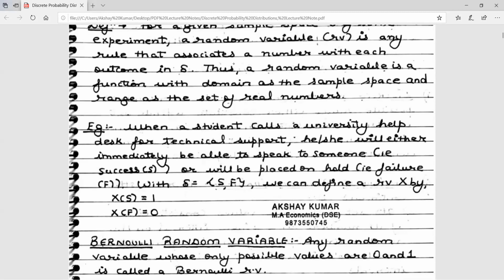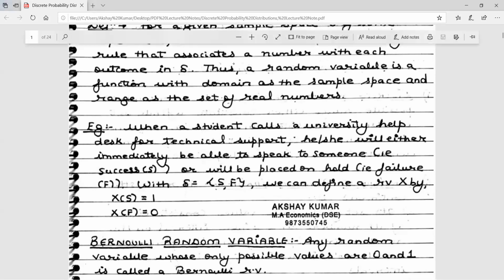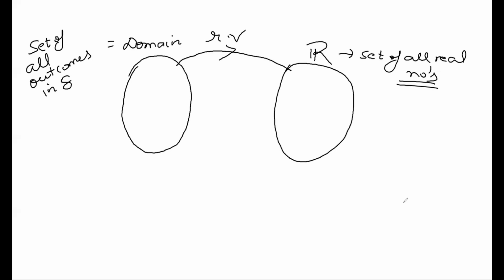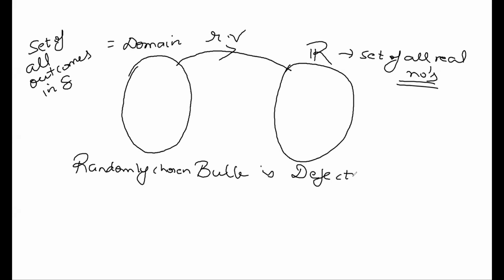I can do a similar, very simple example. We need to see whether a randomly chosen bulb is defective or not defective.